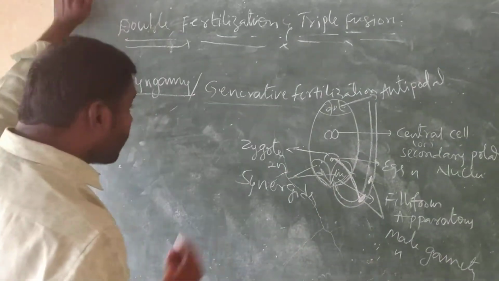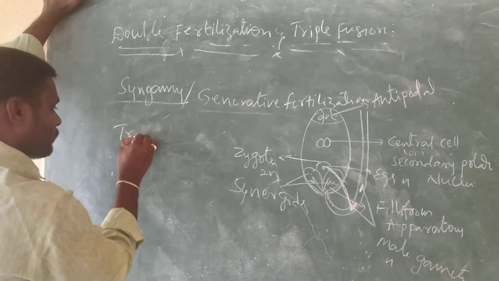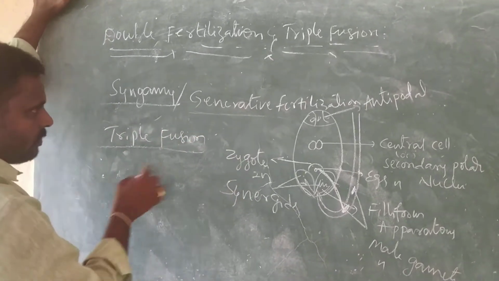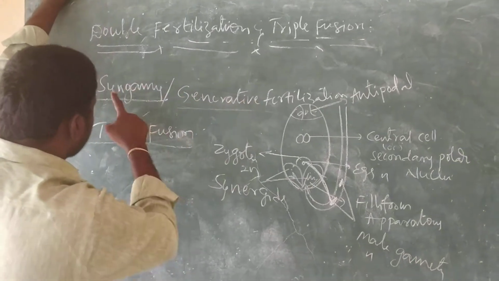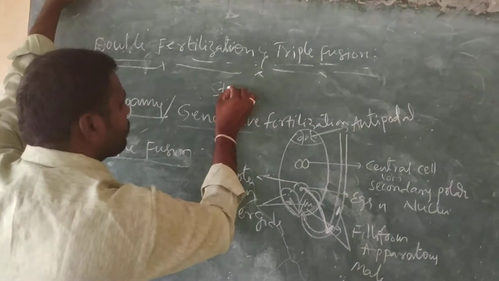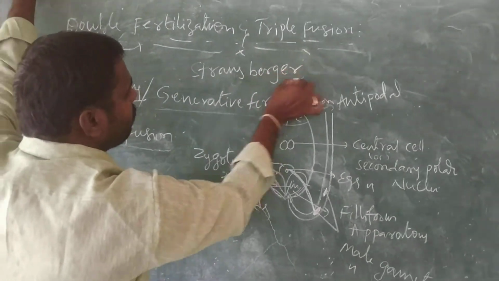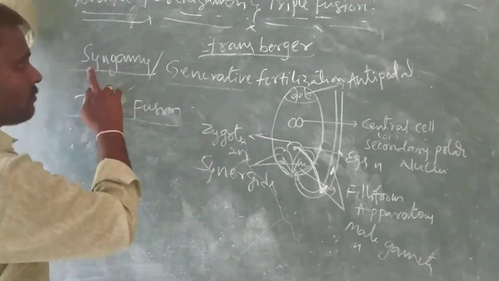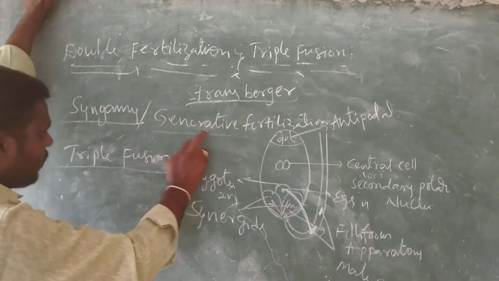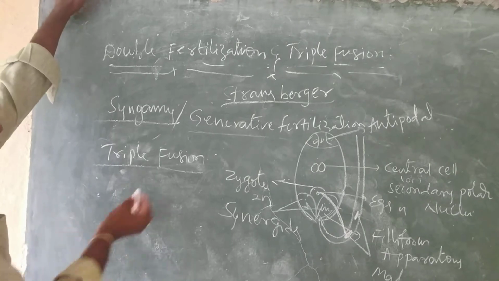Now, triple fusion. Double fertilization, triple fusion. But here, this syngamy or generative fertilization was discovered by Strasburger. Who discovered this generative fertilization or syngamy? The generative fertilization or syngamy was discovered by Strasburger.